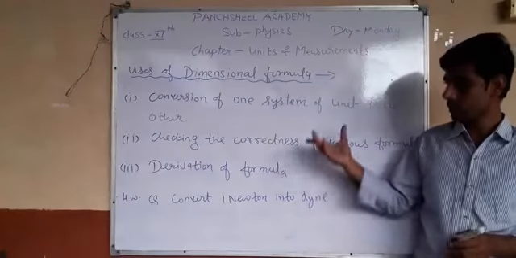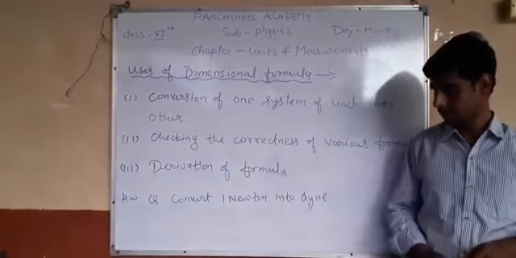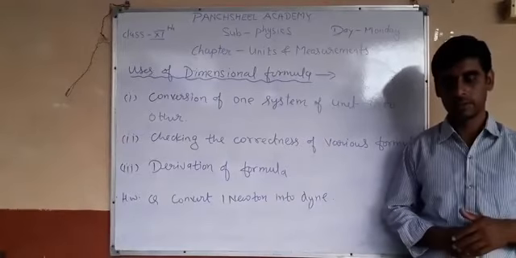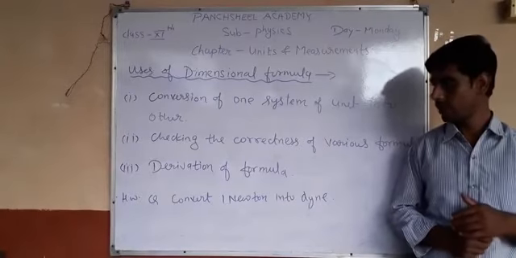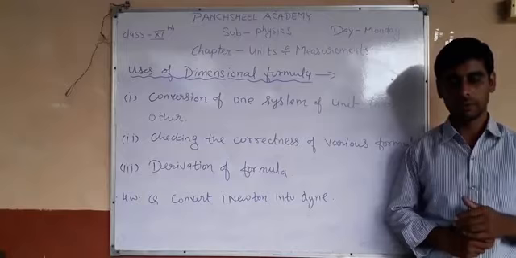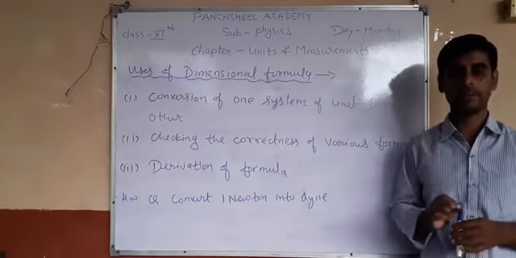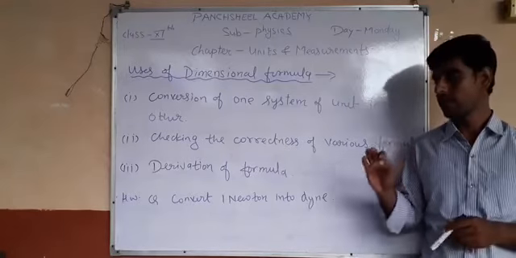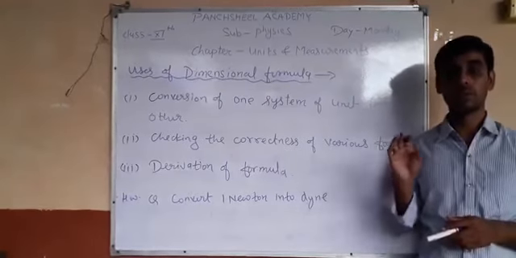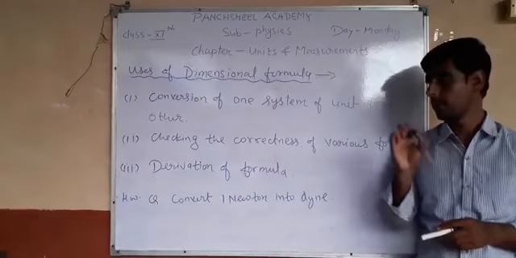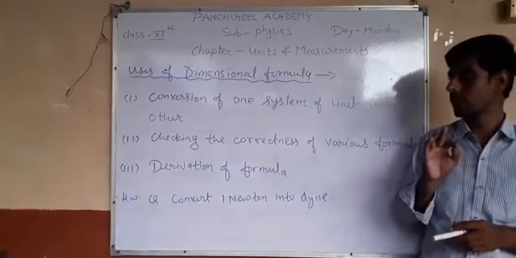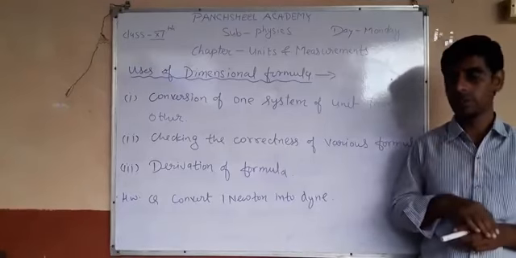So all the things you must complete in your fair copy. And one more thing is that at least 25 or 30 dimension formulas you must remember and write in your fair copy also. Okay, thanks.